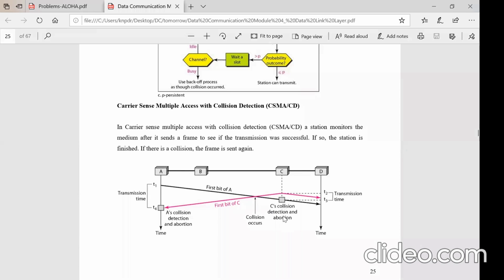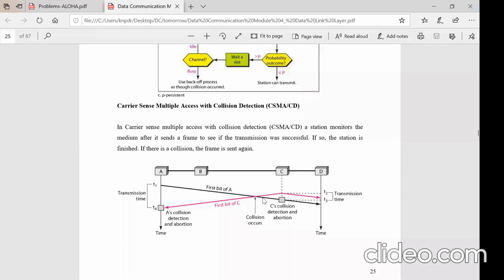So it detects the collision and aborts. Abort in the sense, from here to here, it has released a few bits of the packet, and instead of delivering the whole packet, now it stops here. So only a few bits of the packet are released, so that the bandwidth which would be unnecessarily consumed is saved, the energy is saved.